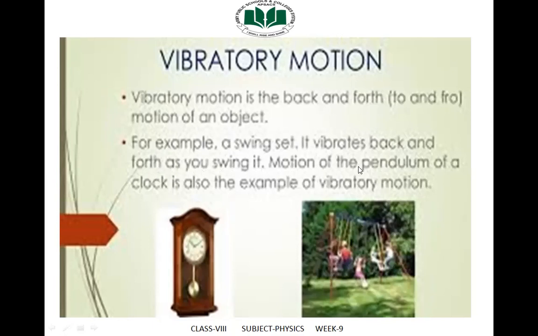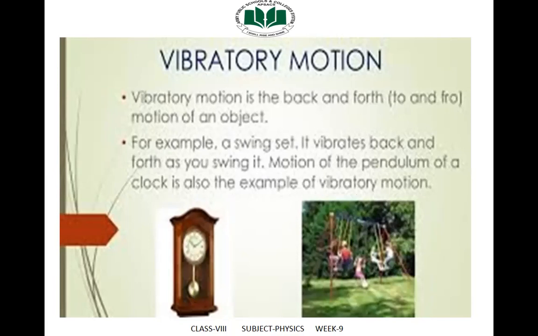Motion of the pendulum of a clock is also an example of vibratory motion. This is the pendulum of the clock that moves about the mean position. This is the mean position, and when the pendulum is moving, these points A and B are the extreme positions.